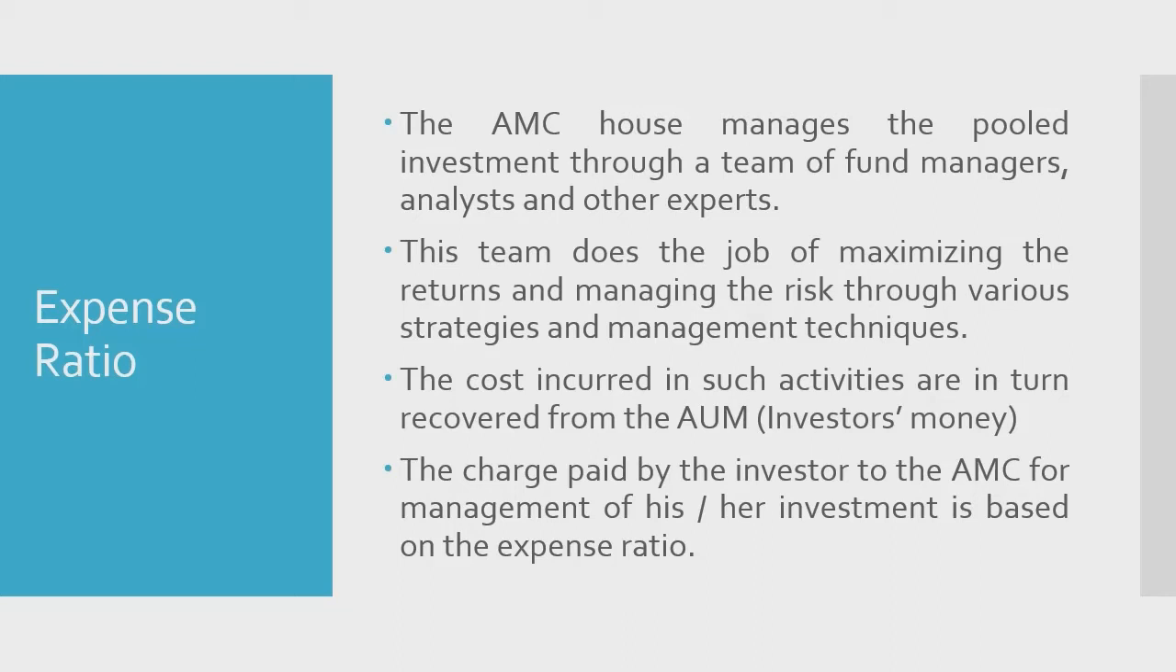So the cost incurred by the fund managers in such activities of strategic management of a fund is recorded from the AUM. AUM here stands for assets under management. So this asset under management is basically the investors' money, the money that gets pooled from the investors. So the charge paid by the investor to the AMC for management of his or her investment is based on this expense ratio. So this is a basic idea about expense ratio.